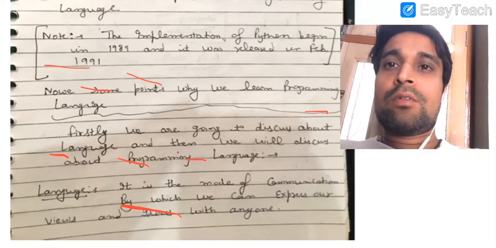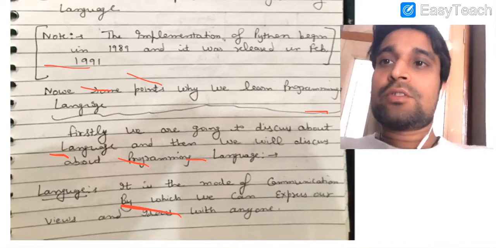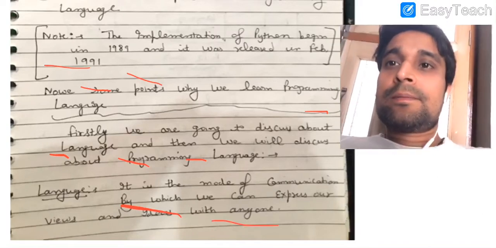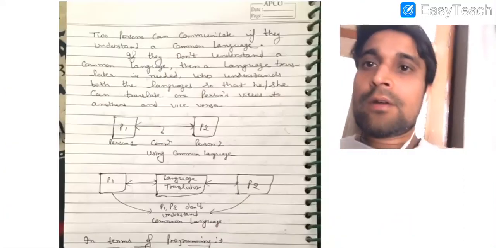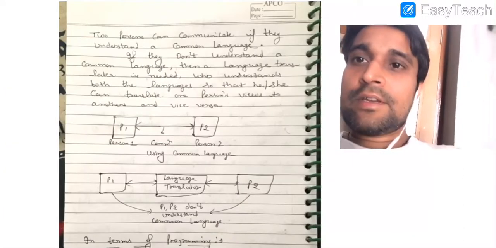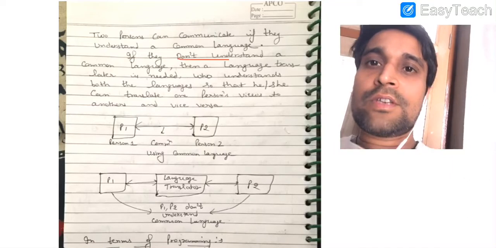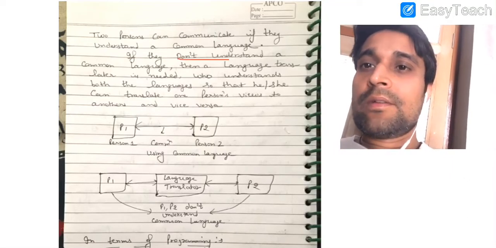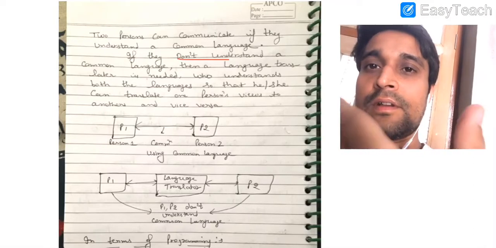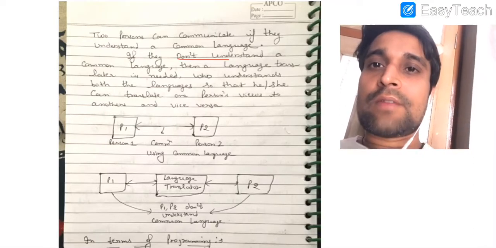If they don't understand a common language, then two persons cannot communicate, isn't it? Then we need a language translator which will convert one person's language into the second language and the other person's language into ours, isn't it?